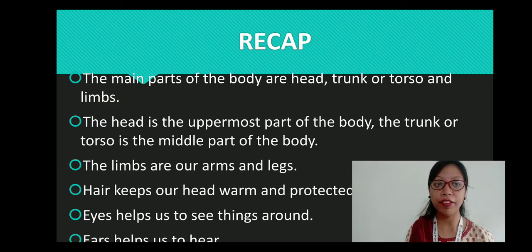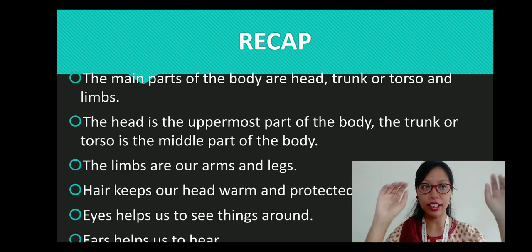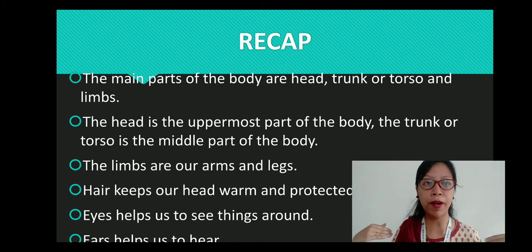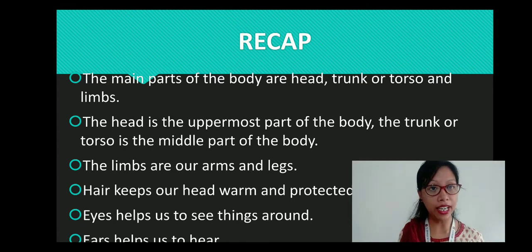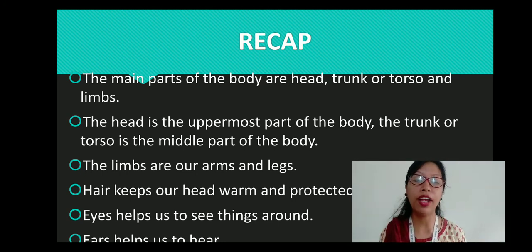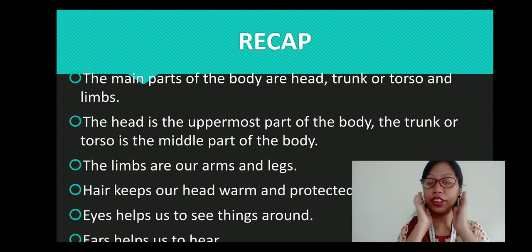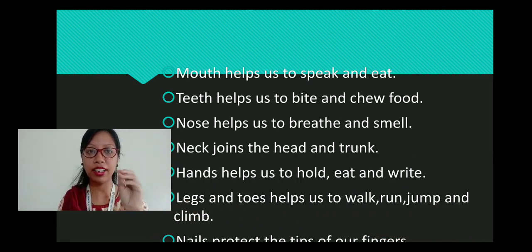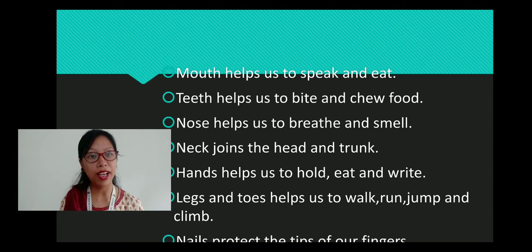We have discussed in the previous class that the main parts of the body are the head, trunk or torso, and the limbs. The head is the uppermost part of the body and the trunk or torso is the middle part of the body. The limbs are our arms and legs. Then hair keeps our head warm and protected. Eyes help us to see things around. Ears help us to hear. Mouth helps us to speak and eat. Teeth help us to bite and chew food. Nose helps us to breathe and smell.